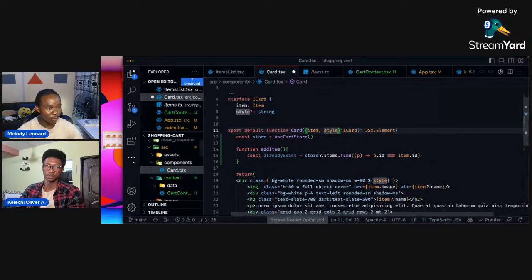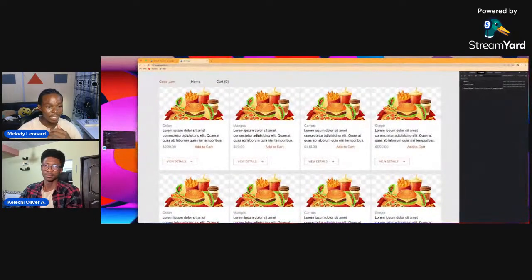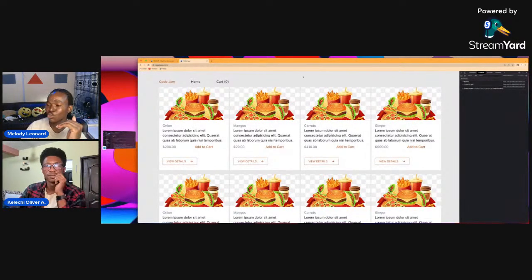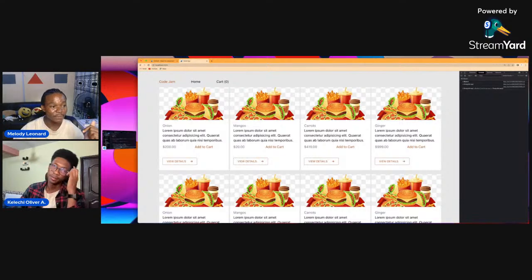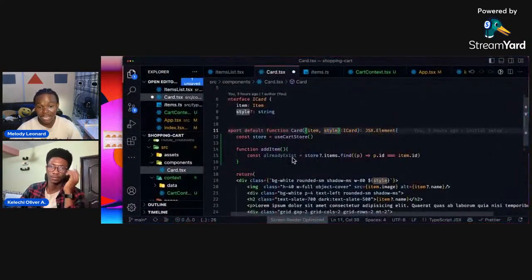If I click add, it should go ahead and check the store, which already exists somewhere, and see whether any of the IDs here match this one here. If that matches, then it's going to return this as true. Otherwise, it's going to return false.